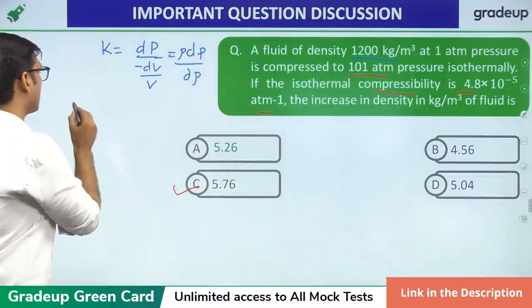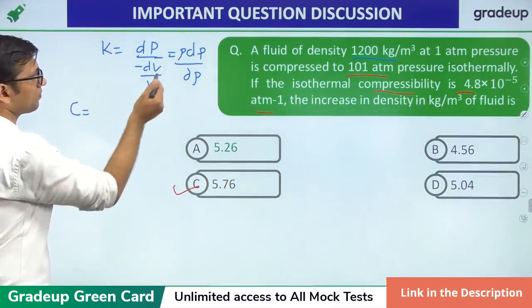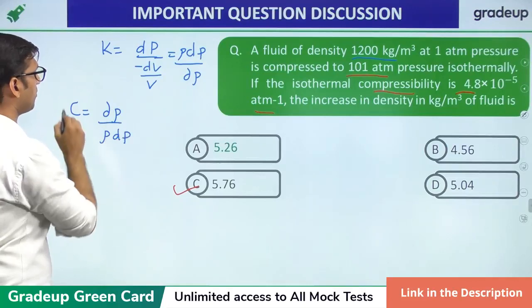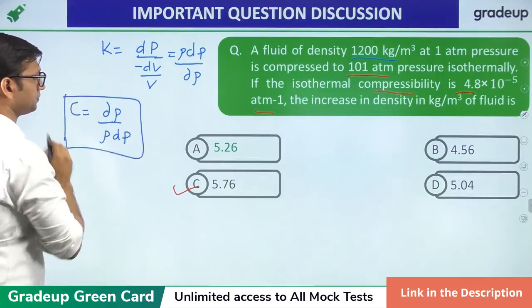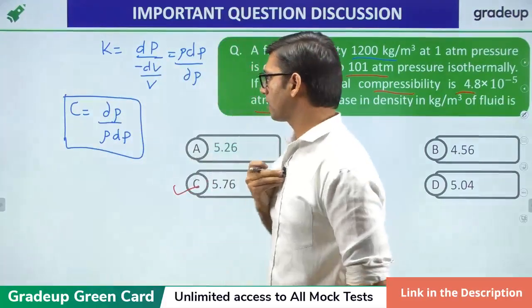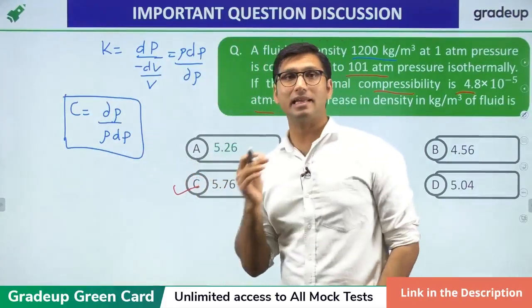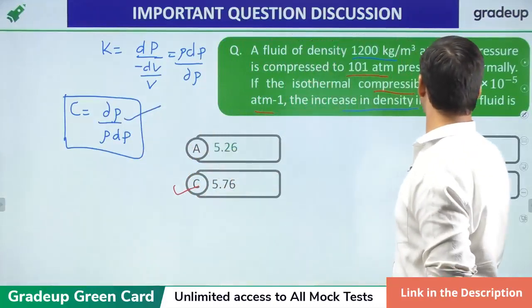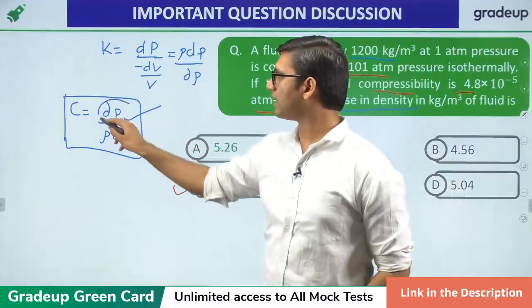So compressibility will be equal to d rho over rho into dP, just reciprocal of bulk modulus. Now, since you have to find the increase in density, you have to find this value.